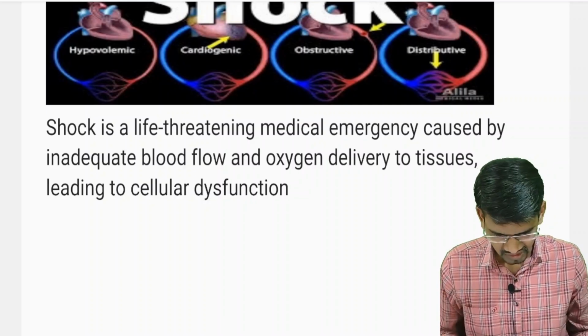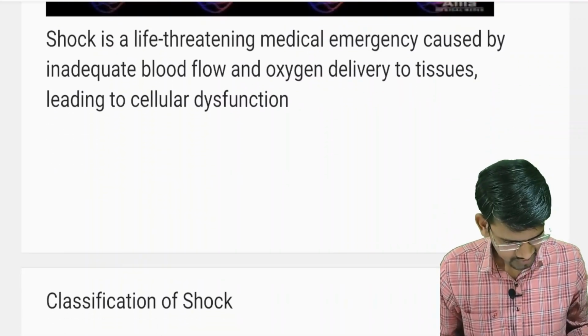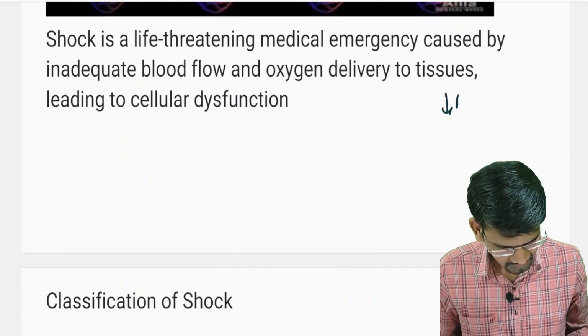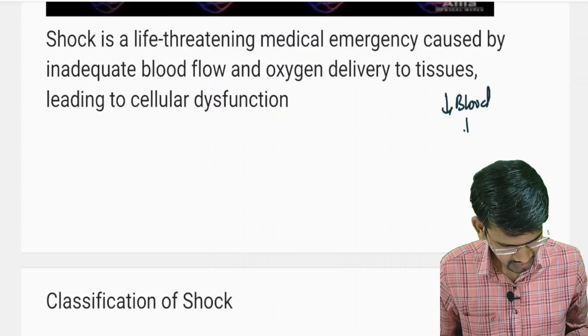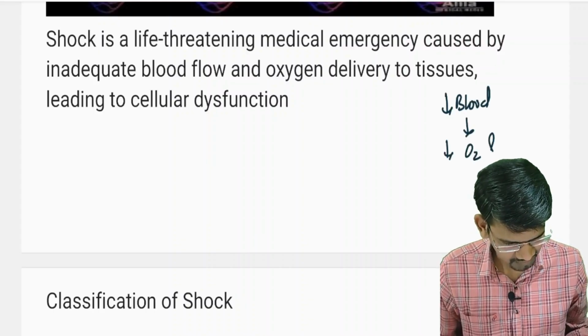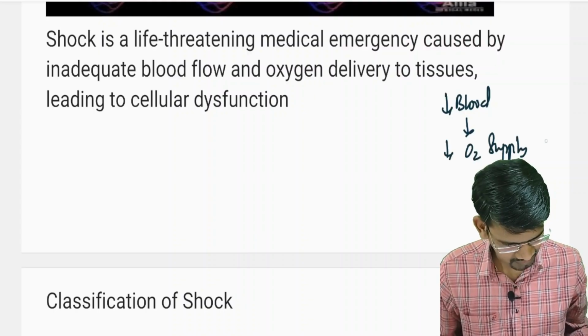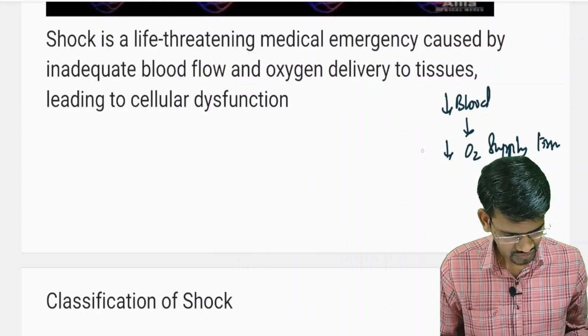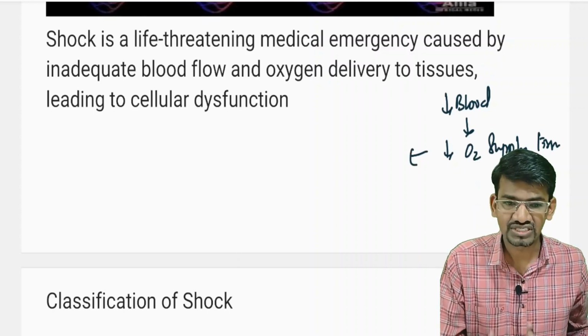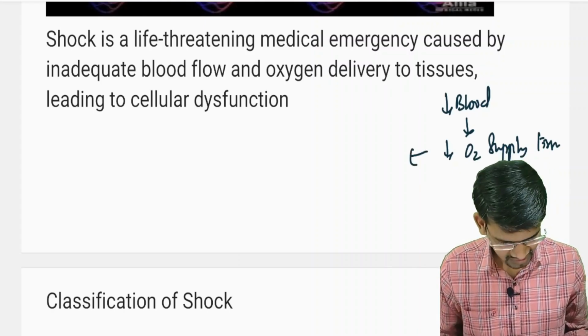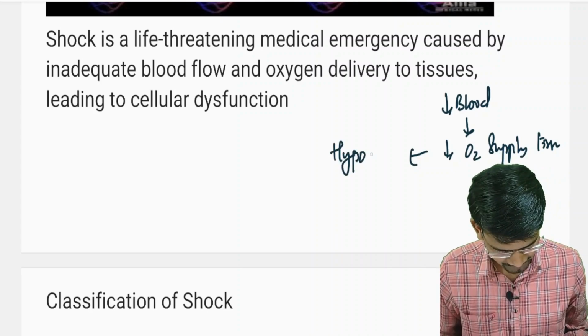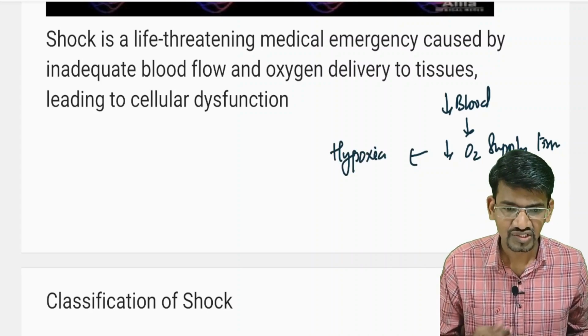So here what happens actually is decreased blood flow leading to decreased oxygen supply to the tissues. Decreased oxygen level at the tissue level is what we call hypoxia.